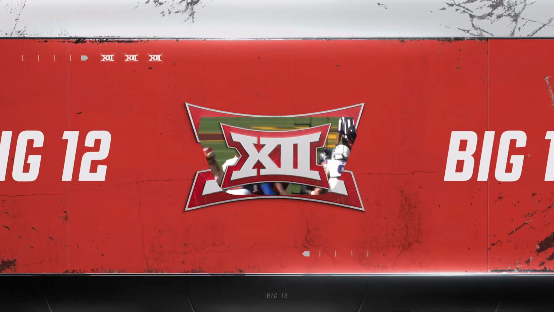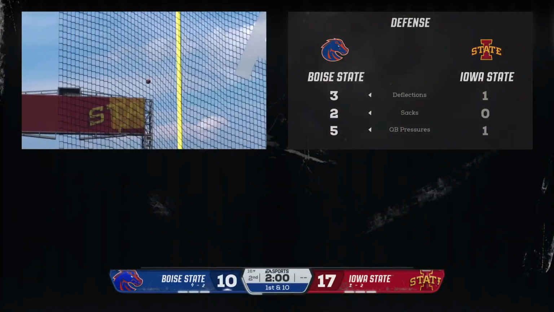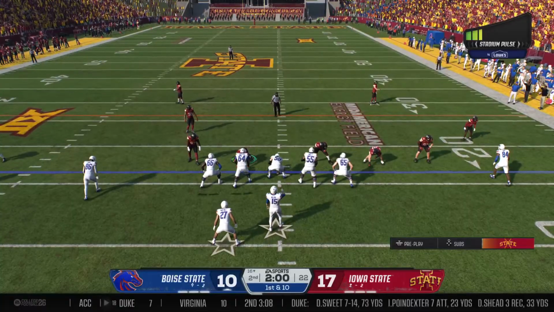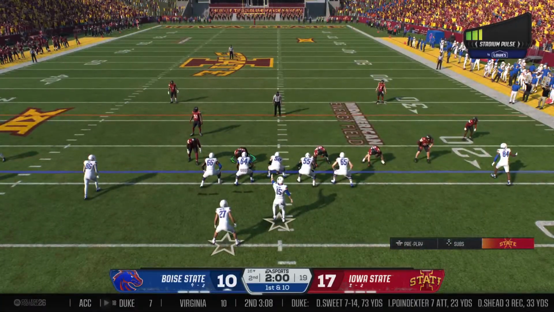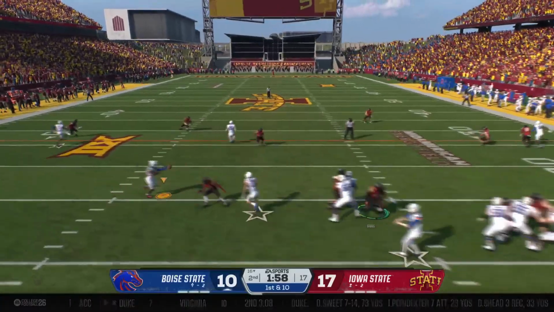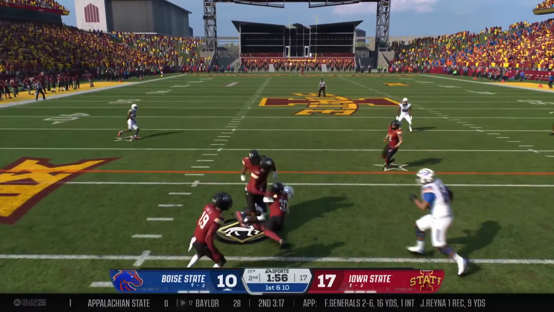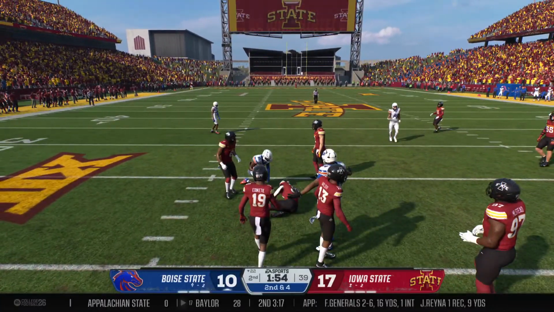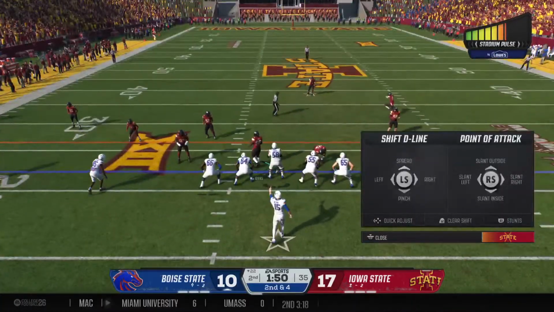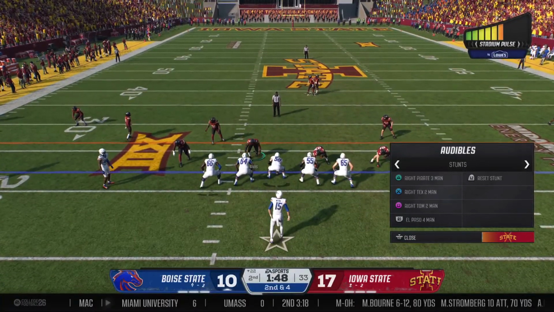Nice job by the kickoff team. Everybody stayed in their lanes, and they'll stop him at the 16. We'll see what they can do on this drive that starts at the 16-yard line. He wastes no time and comes out throwing. Quickly complete. How about that weight room work? He's showing off there as he gets across the 20. They'll mark it at the 22.